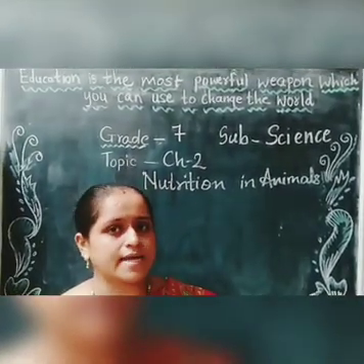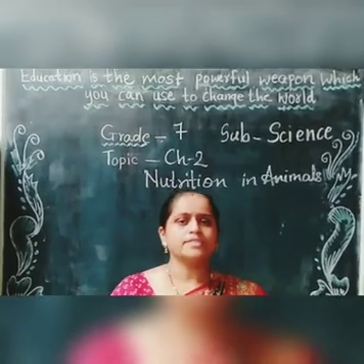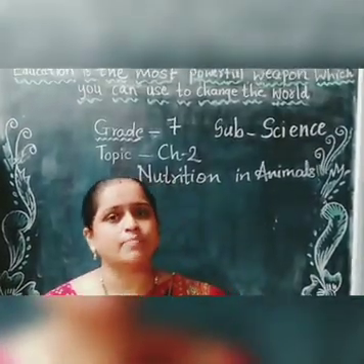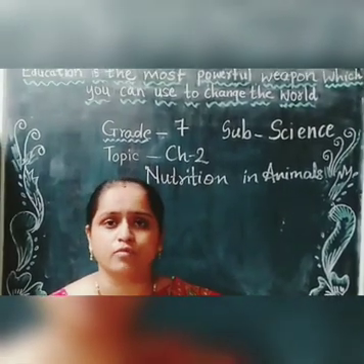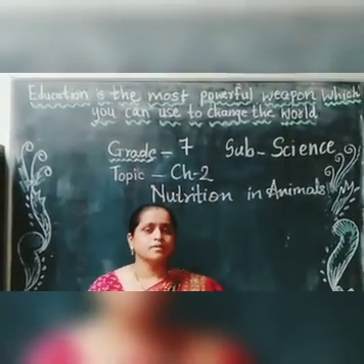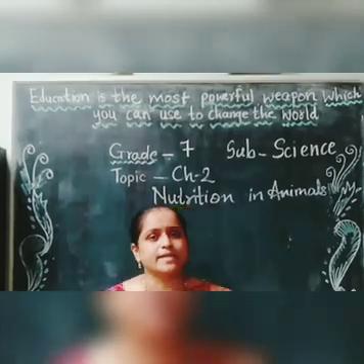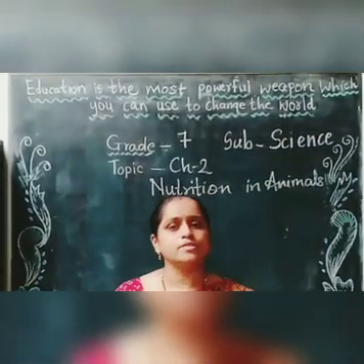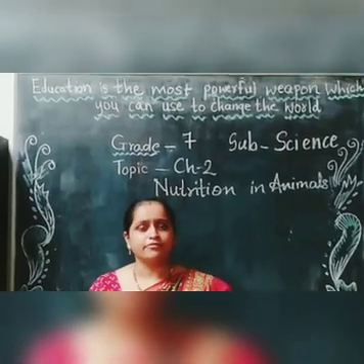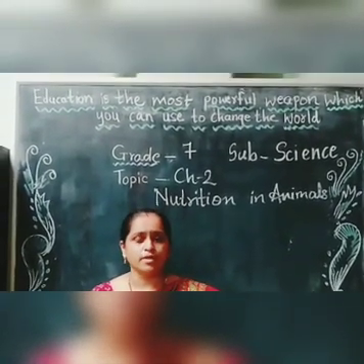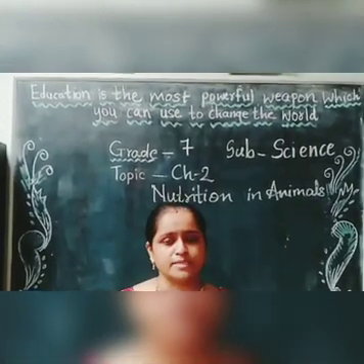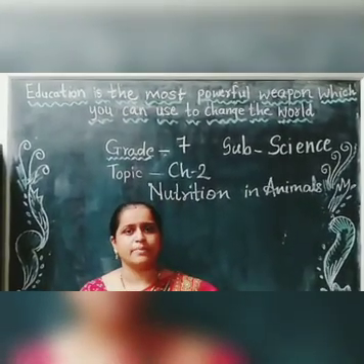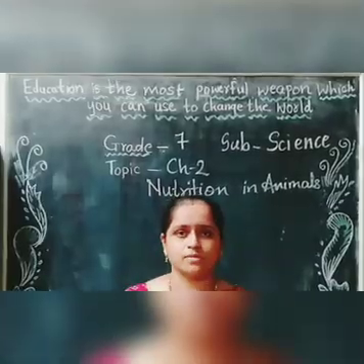Today we are going to start with chapter number 2. In chapter number 1 we studied nutrition in plants, how plants take in their food, which are the different modes of nutrition. Our chapter today is chapter number 2, nutrition in animals. In this we are going to see the different ways animals take food, then digestion in human beings, digestion in grass eating animals, and digestion in amoeba. So please open your textbooks.